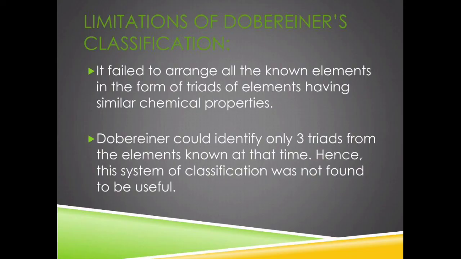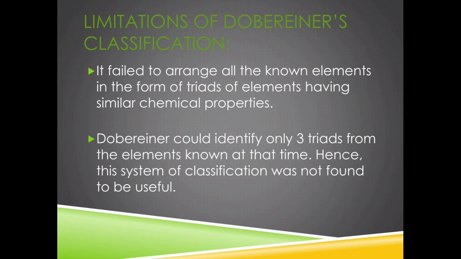Now coming to the limitations of Daubernier classification. What are the limitations? He failed to arrange all the elements present in his time, and he successfully explained only three triads, but the remaining elements present during his time were not applicable to his law.